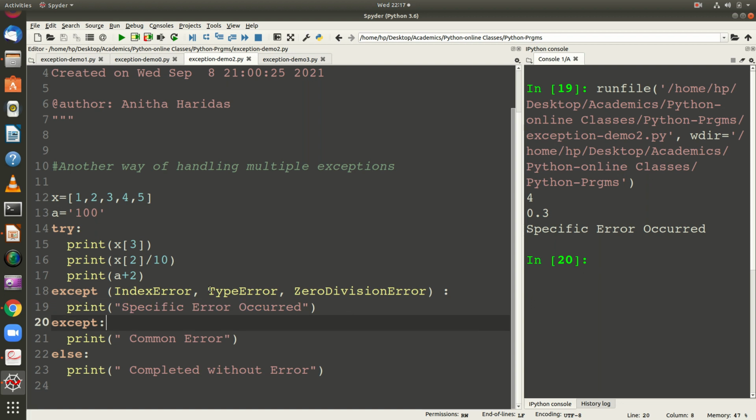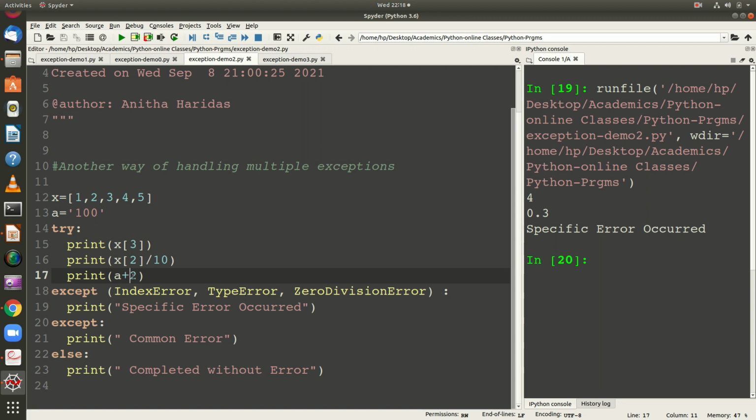The error that happened is actually the type error, right? It is the type error. So there is no error in this particular statement, and the only error that happened is here. Why? Because an integer and a string cannot be added, so it gives you a type error.